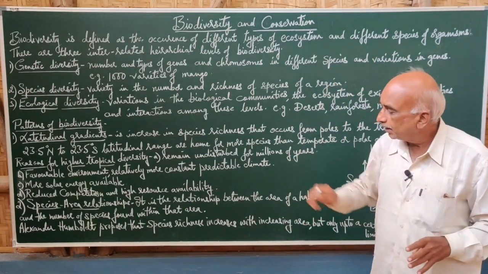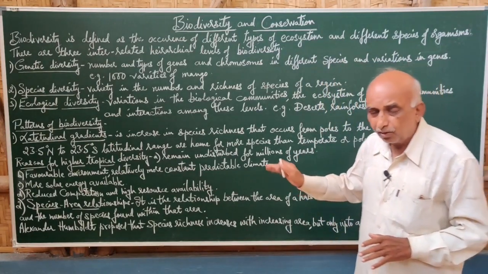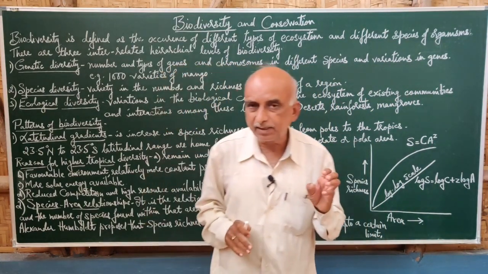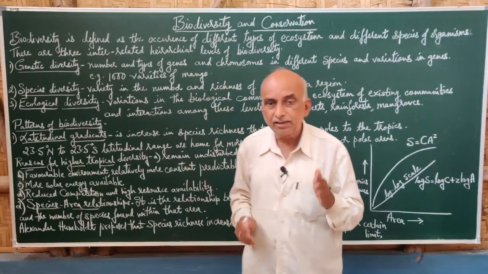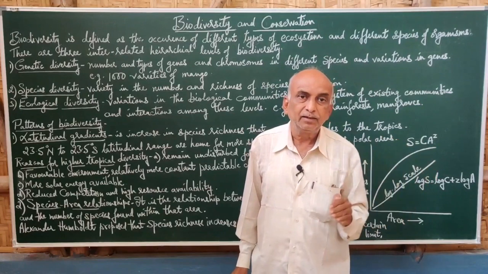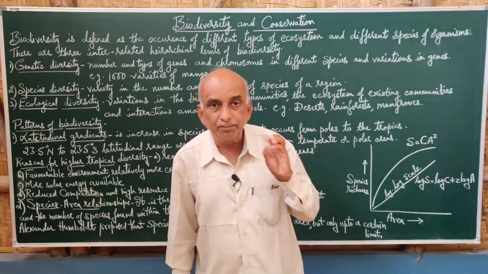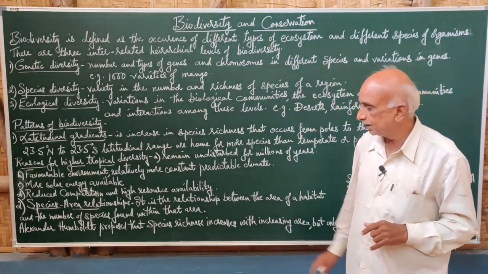And then the environment is favorable there, and it is relatively constant. As we have already mentioned, it is undisturbed, so this environment is constant and it is a kind of predictable climate. So we can predict that the climate will be of such a type. That is one main cause for the higher tropical biodiversity.